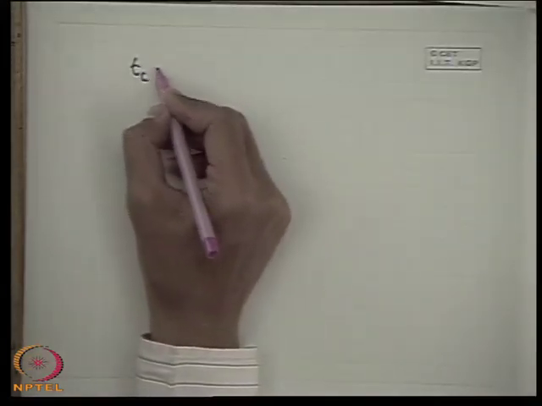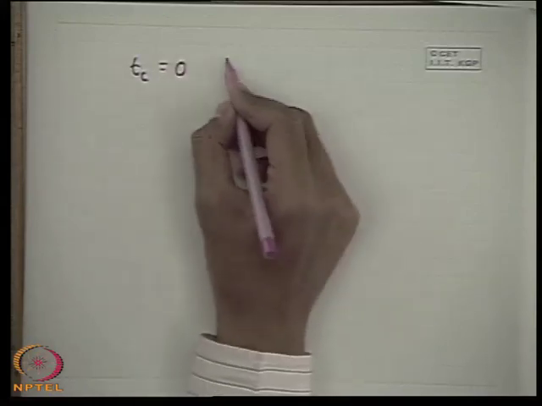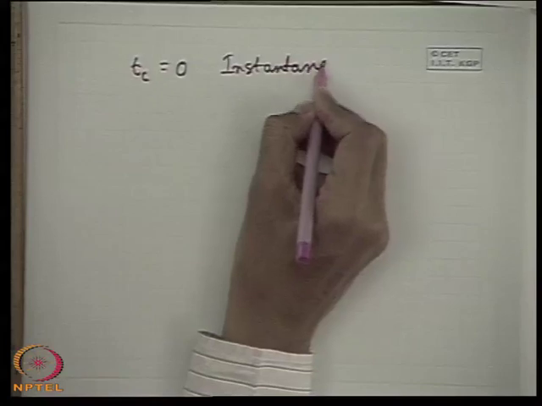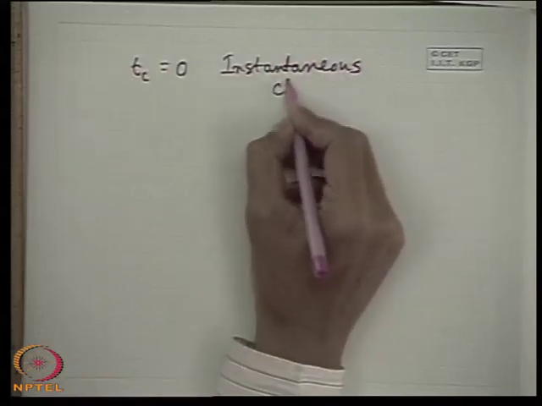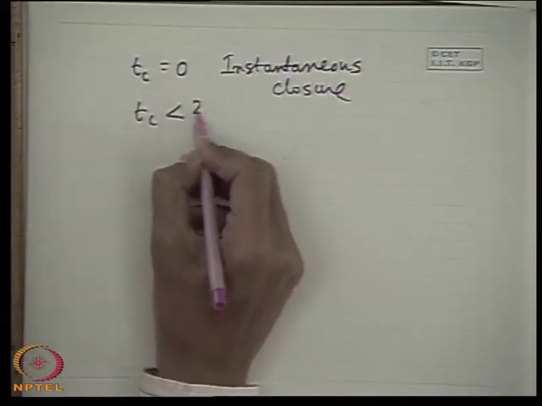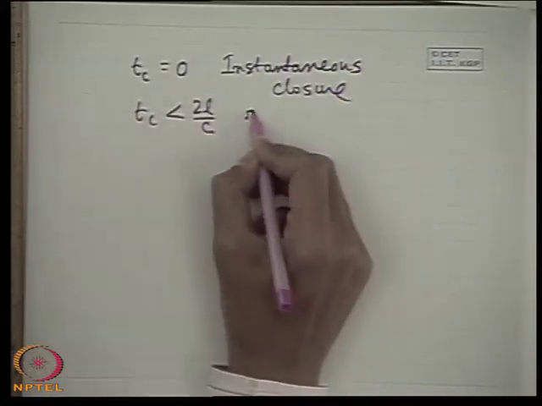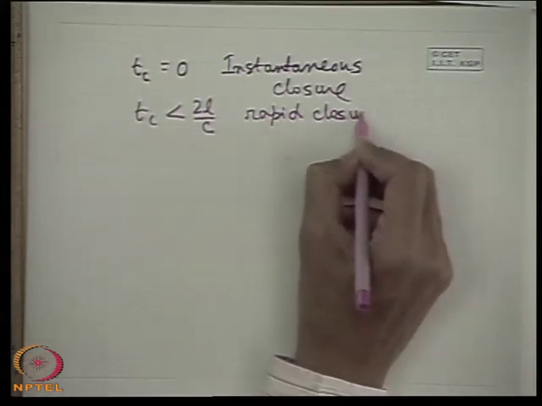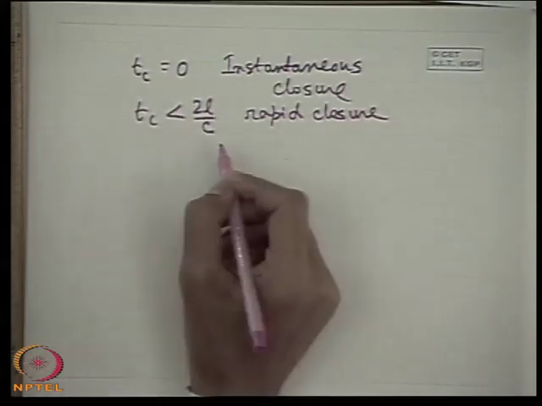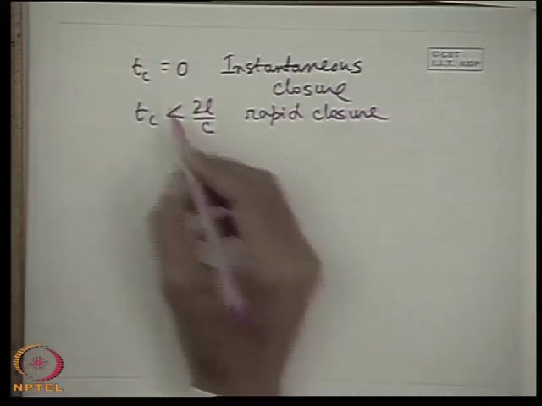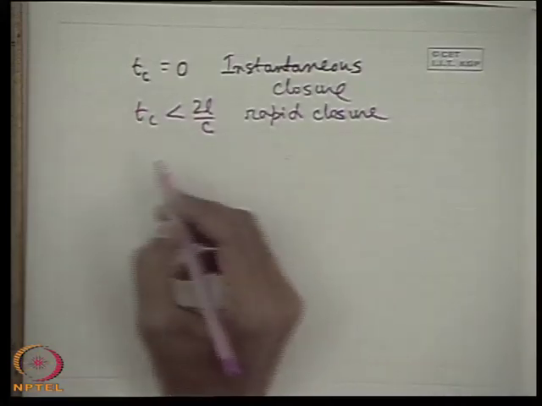When Tc is equal to 0, this is instantaneous closure. When Tc is less than or equal to 2L by C, this is known as rapid closure, where the pressure rise developed will be the same as C v0 by g as that of the instantaneous closure for the valve end.